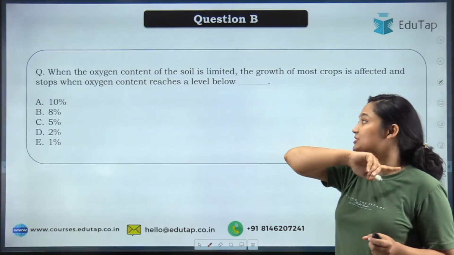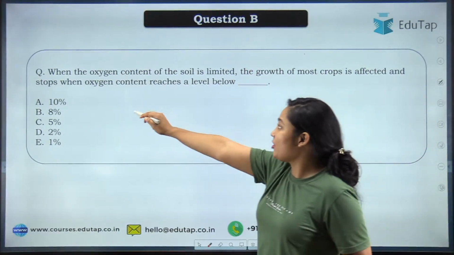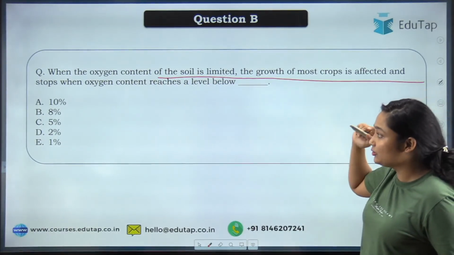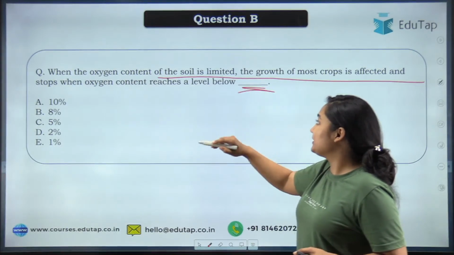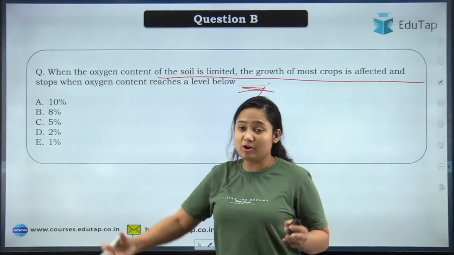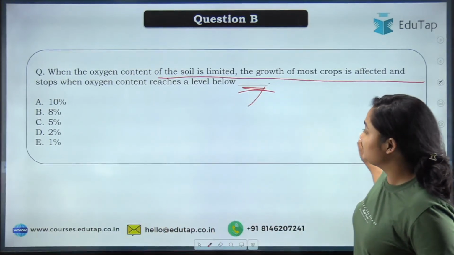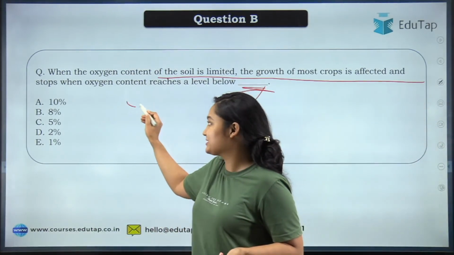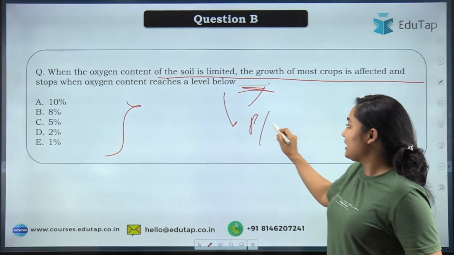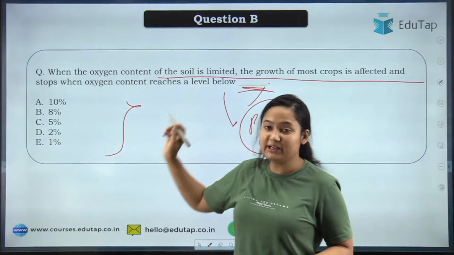Now let's move to the revision question. The revision question is: when the oxygen content of the soil is limited, the growth of the crop is affected. That we all know. So you will have to tell below what concentration the growth or the germination is completely stopped. So these are your options. We have discussed this particular topic, okay, when we talked about the plantation. So you'll have to tell what will be the correct answer.